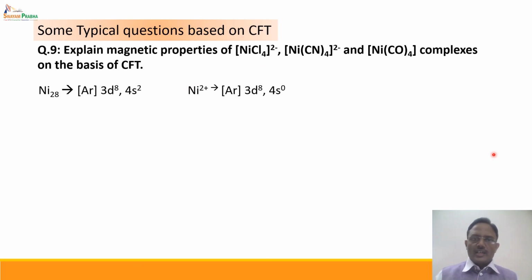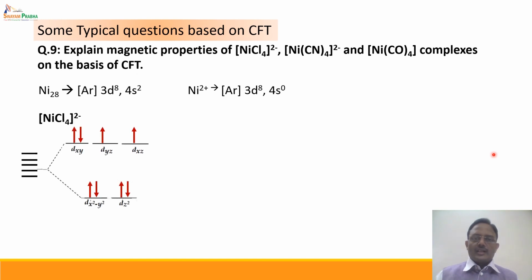In case of [NiCl4]2-, since it is a tetrahedral complex, the splitting is like this: e orbitals with lower energy, t2 orbitals with higher energy, and since Cl is a weak ligand, and also the complex is tetrahedral, it is definitely high spin in nature with 2 unpaired electrons.